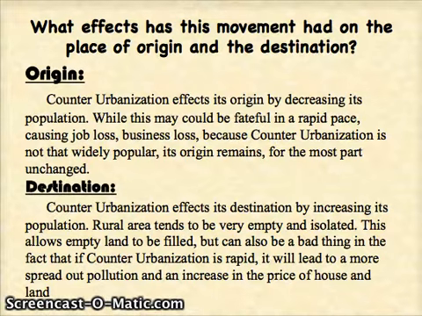Counter-urbanization's effect on its destination is increasing its population. This can be a positive effect on the average convenience store, but also a negative effect in the fact that it causes land and house prices to increase. It also can possibly cause an increase in pollution throughout the areas with the massive amount of cars and vehicles present.